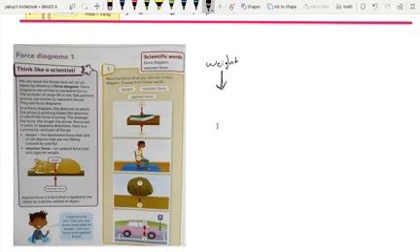Okay guys, when you sit on a chair, or when you put a book on the table, our weight is always acting downward, right? Like this guy, for example. When you sit on the chair like that, your weight is symbolized by this arrow. It's our weight, and it's always acting downward.